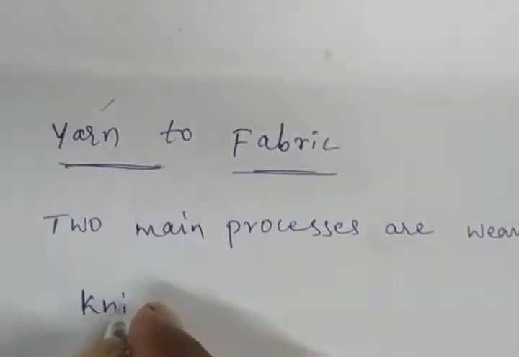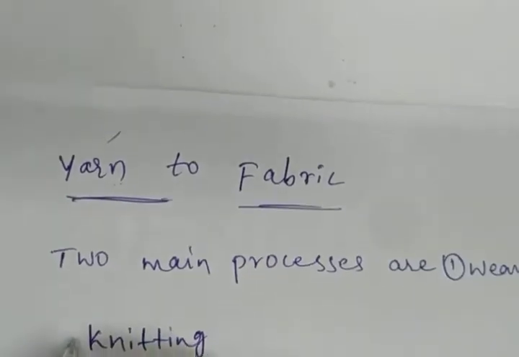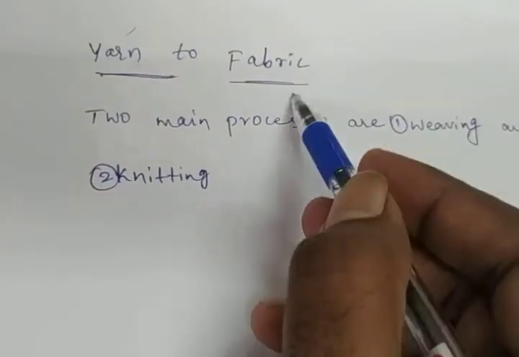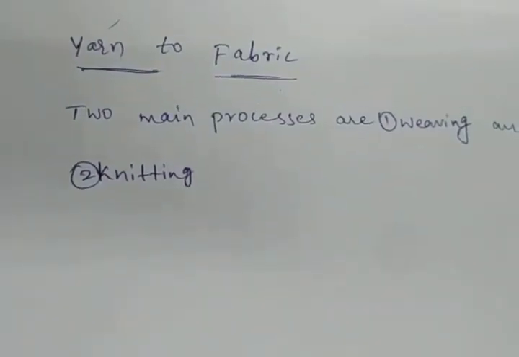First one is weaving, second one is knitting. These are the two processes by which we can prepare fabric from the yarn. Okay, one by one we have to discuss. First one is weaving.